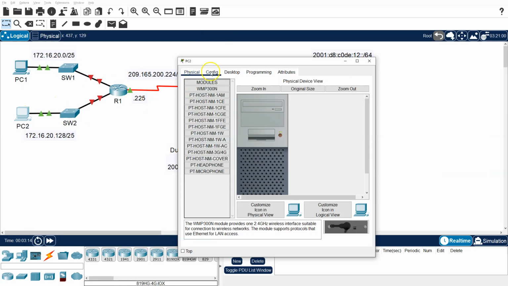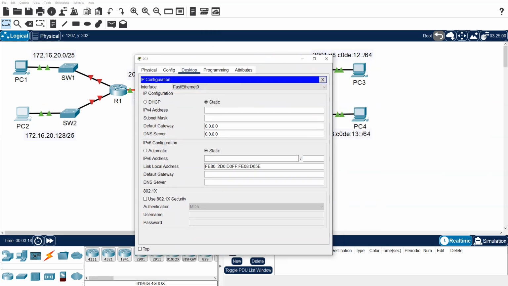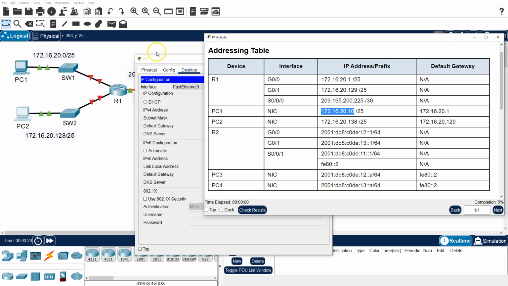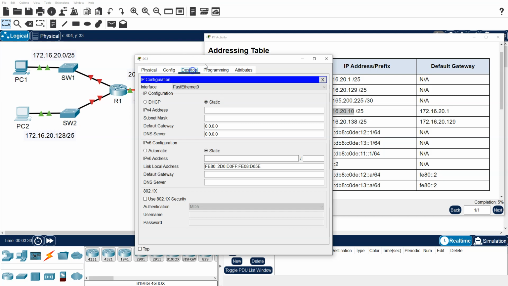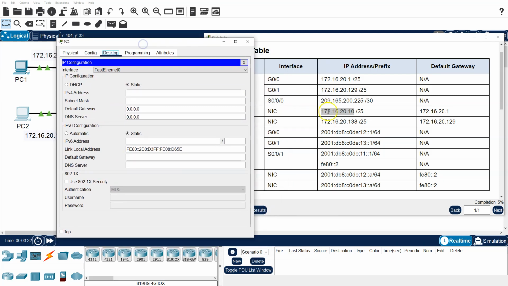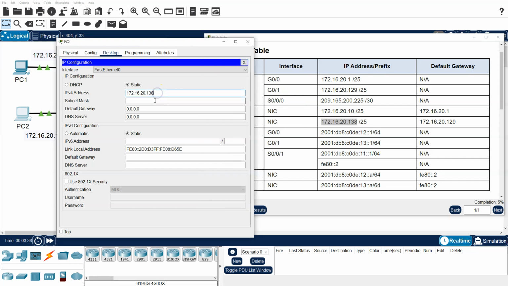Let's move over to PC2. Go to the IP config. Let me bring back that information. There it is. And go back to the IP address here for PC2. Copy it, paste it, and adjust this.